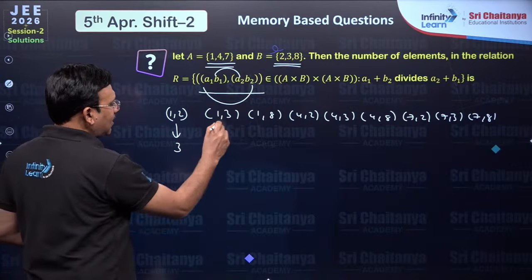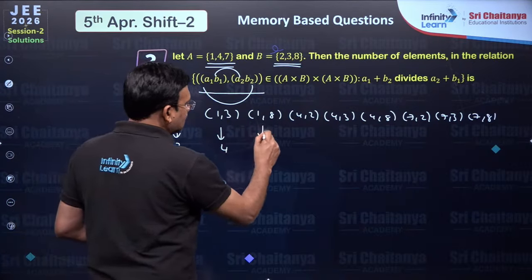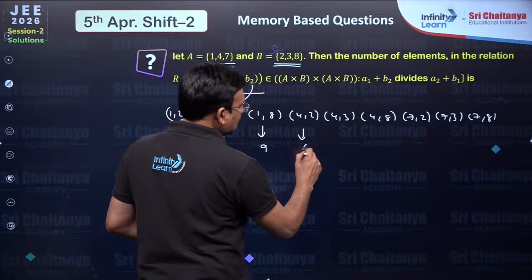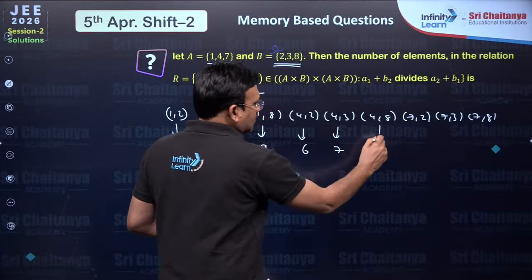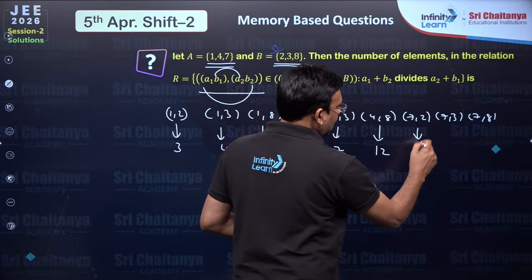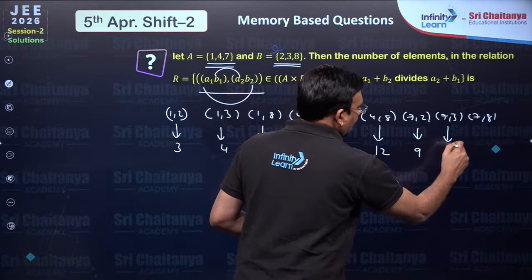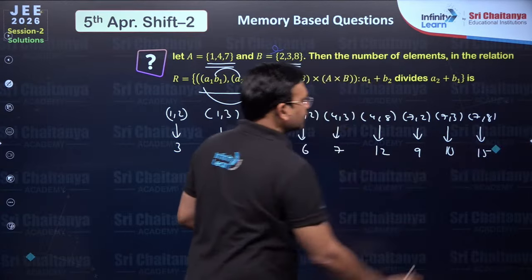Now you just see the sums. Here the sum is 3, here it is 4, this is 9, this is 6, this is 7, this is 12, this is 9, this is 10, and this is going to be 15.